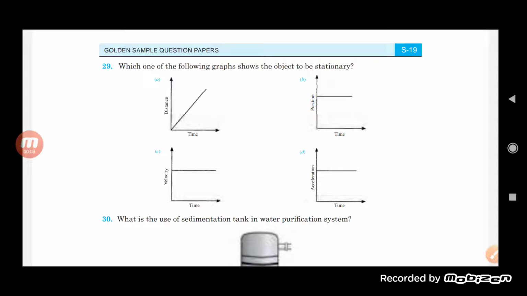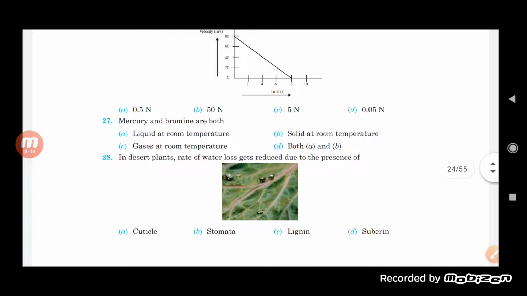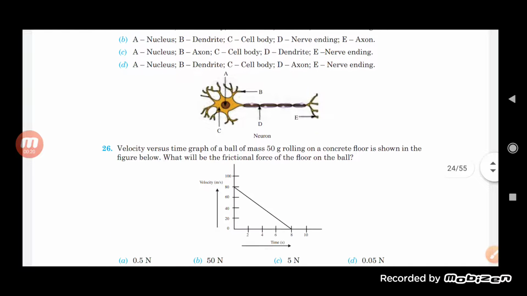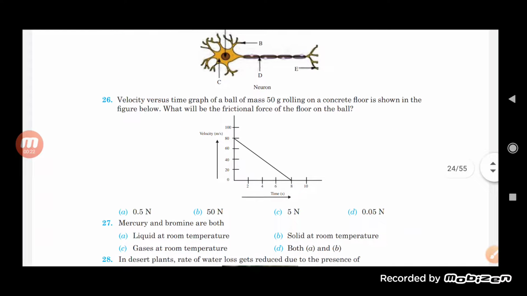So students, in the previous class in this chapter, we were talking about the questions from the sample paper. Until now, we had discussed up to question number 26, students. Now we will start from there and try to understand the other questions also.